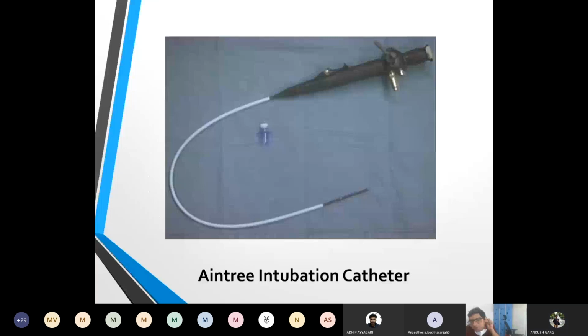Can you just describe what are the two common problems encountered while doing fiber optic bronchoscopy? He has just described. Ankush has just described. Can you just name them? Sorry, sir, I'm not able to hear. Your voice is breaking continuously. Now can you hear me? Yes, sir, I am able to hear you.